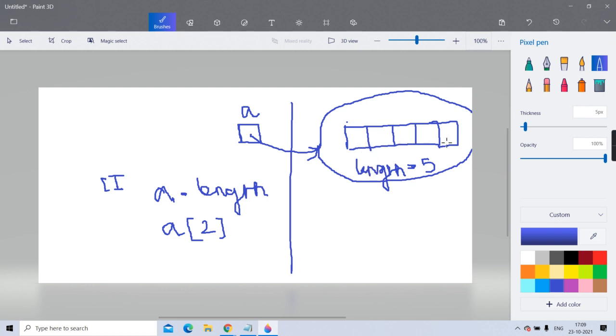And in this array, you will never have garbage, uninitialized values. It will have a default value. If it's an integer array, it's going to have 0, 0, 0. If it's a Boolean array, it will have false, false, false. If it's an array of objects, meaning you have some other class and you have created an array of those objects, then it will have by default null, null, null.